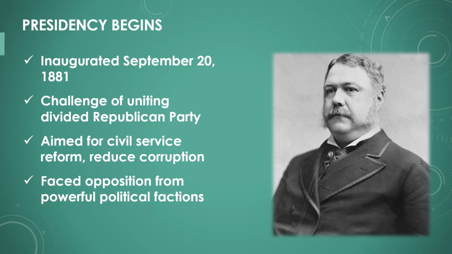Chester A. Arthur was inaugurated as the 21st President of the United States on September 20, 1881. He faced the challenge of uniting a divided Republican Party and addressing the issues of the day. Arthur aimed to promote civil service reform and reduce corruption in government. His presidency began with high hopes for progress and integrity. However, he faced opposition from powerful political factions that resisted change.